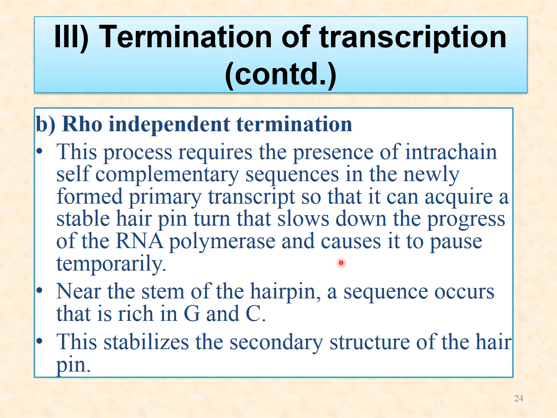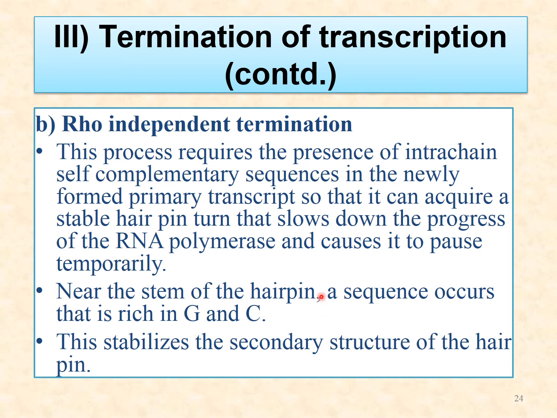As the transcription proceeds, there are also GC rich inverted repeats that lead to the formation of a hairpin like loop structure, and in this way the formation of this hairpin loop does not allow the RNA polymerase to move further, and it also disrupts several AU base pairings and the RNA DNA hybrid, and it is believed that this facilitates the dissociation of the RNA transcript and RNA polymerase.